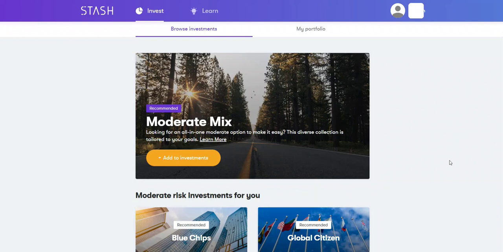Hey everyone, this is just a review of Stash, or Stash Invest. It is mainly an application that you can use on Android or your iPhone, or you can do it on your normal computer, but it's a lot easier to do it actually on your phone through the app. This allows the most basic beginning level individual that's never invested in stocks or anything like that to start to invest in stocks.